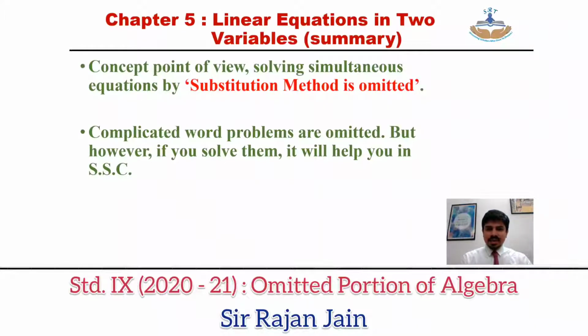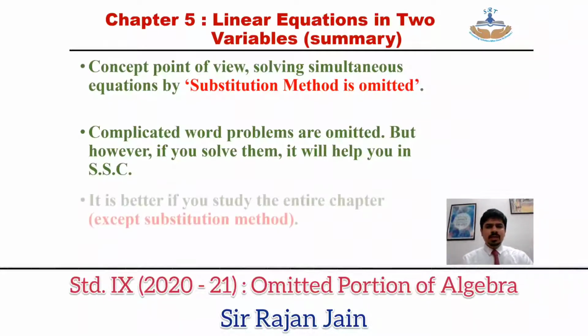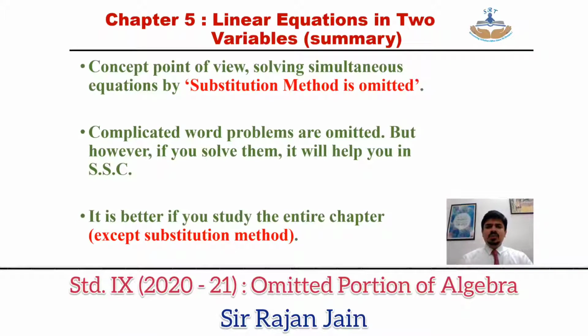Both the things that are getting omitted over here will be there in your 10th standard. So it is better if you study those complicated word problems now itself. Substitution method, you can directly take it in 10th standard. So at present, no need to do substitution method. It is better if you study the entire chapter except substitution method.